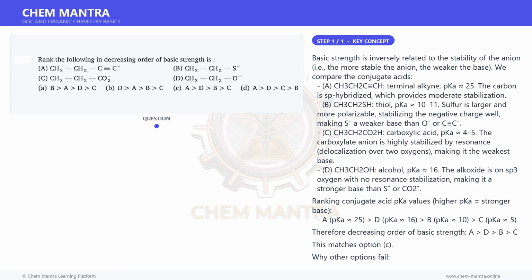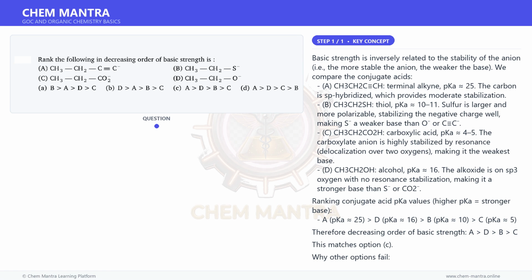A, pKa 25; D, pKa 16; B, pKa 10; C, pKa 5. Therefore, the decreasing order of basic strength is A, D, B, C. This matches option C. Why do the other options fail?